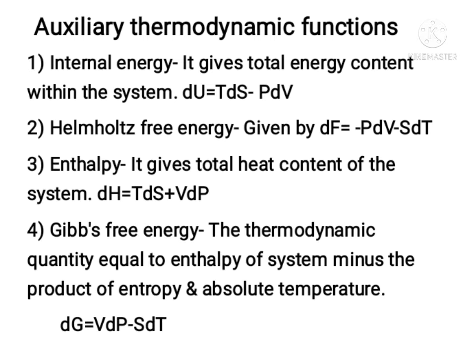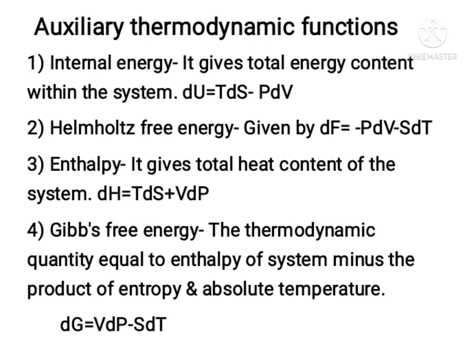Next thermodynamic function is Helmholtz free energy, capital F, and given by change in free energy dF is equal to minus pdV minus SdT, where P is pressure, dV is the change in volume, S is the entropy, and dT is the change in temperature.